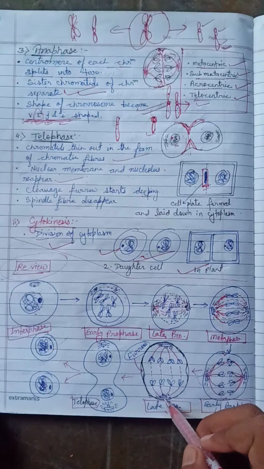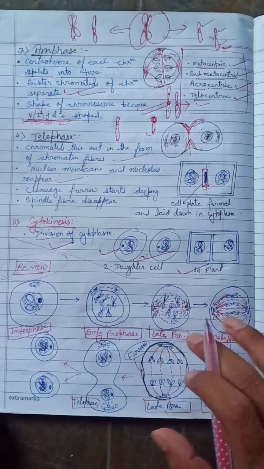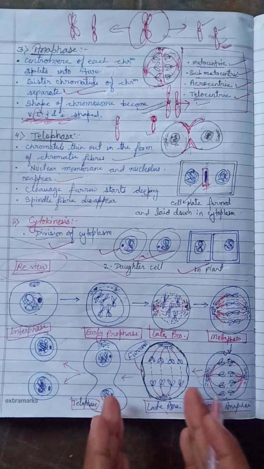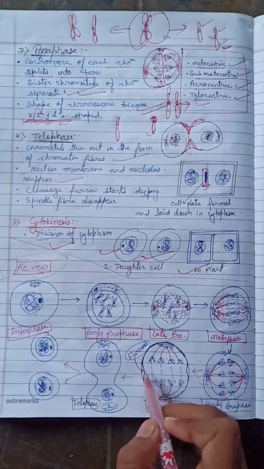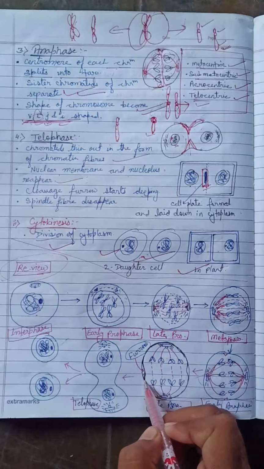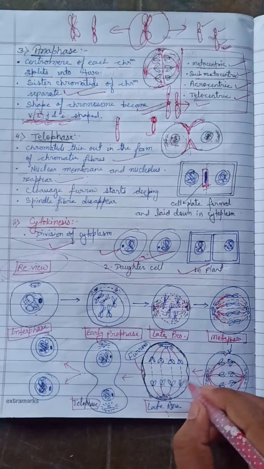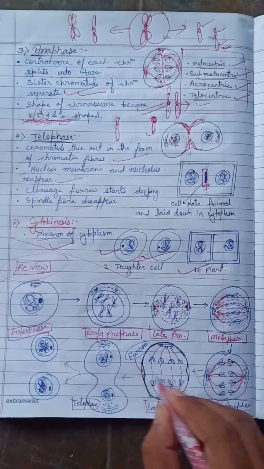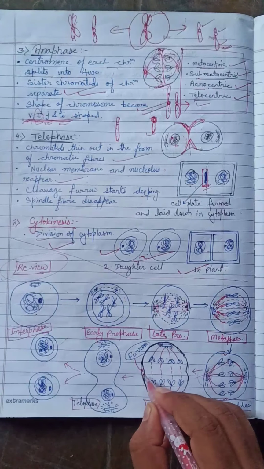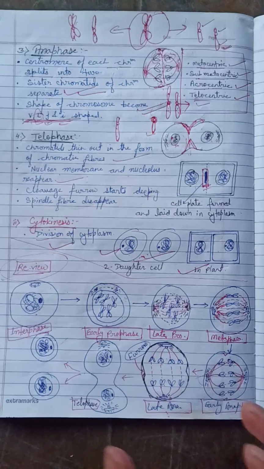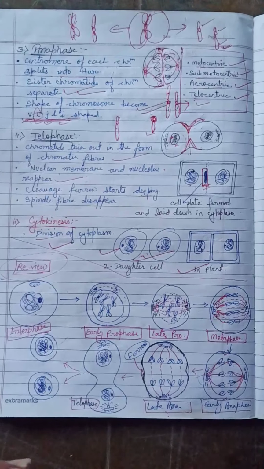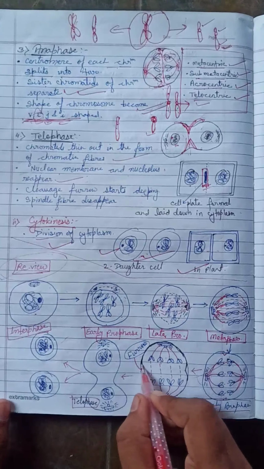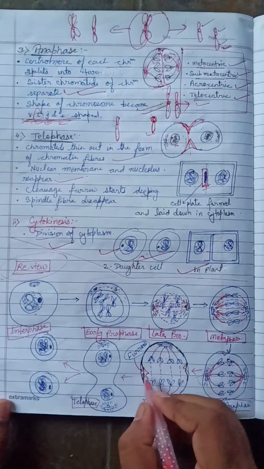Don't think about where the centrioles move; I am showing it here just for comfort. At the ending of the late anaphase, the furrow starts. That furrow is the starting point where the cell division occurs, or the cell completely breaks down, with cytoplasmic division occurring.